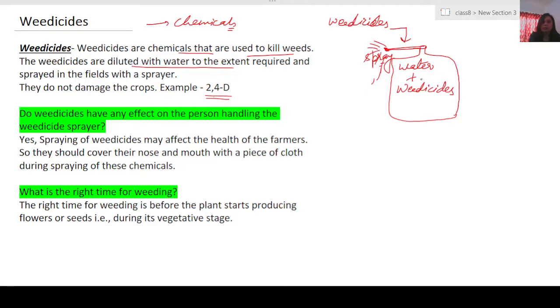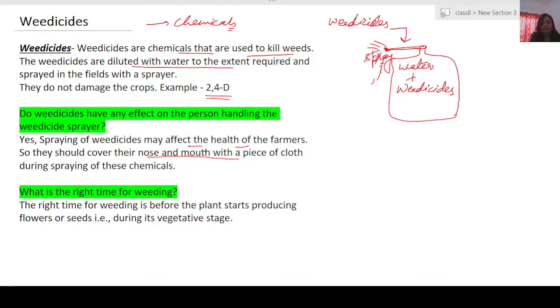Starting with vomitish feeling, they can feel that they are having headache. So such kind of symptoms can be there, and later on it can lead towards very higher kind of problems in them. So yes, spraying of the weedicide may affect the health of the farmer, and therefore they are advised to cover their nose and mouth with a piece of cloth or the mask while spraying these chemicals in the field.